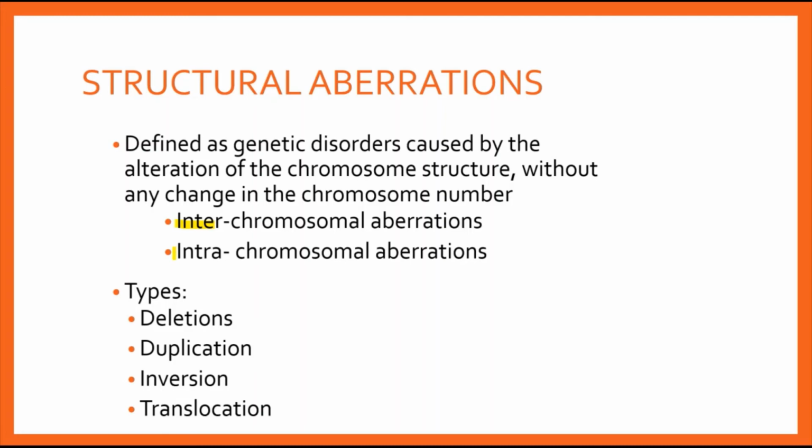Therefore it could be intrachromosomal and interchromosomal aberrations. What is interchromosomal? When a break occurs in non-homologous chromosomes and results in fragments interchanged between both non-homologous chromosomes. And when the aberrations are confined to a single chromosome of a homologous pair, these are called intrachromosomal aberrations. Now, there are 4 types of structural aberrations that we generally come across: deletions, duplications, inversions, and translocations.